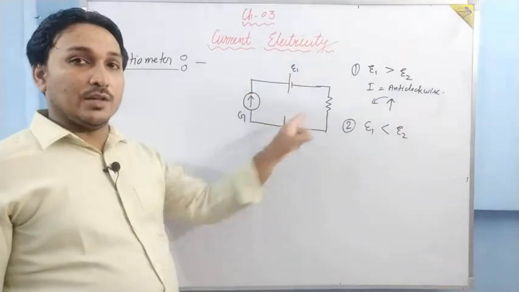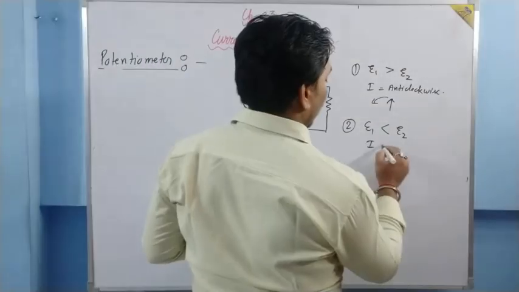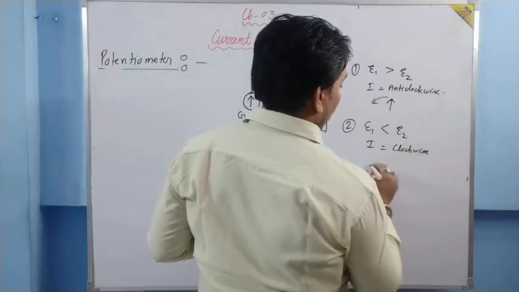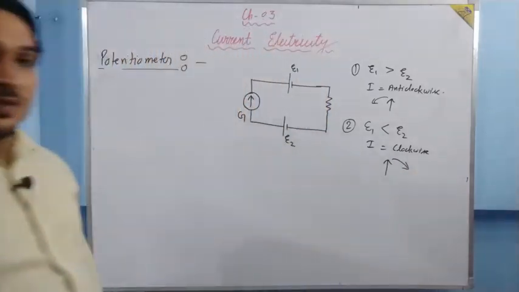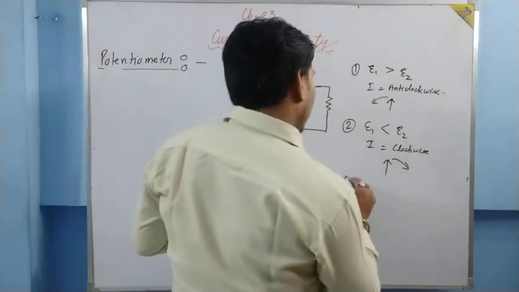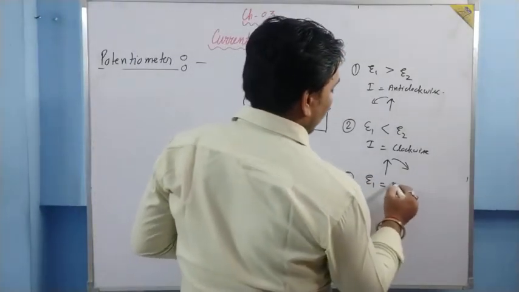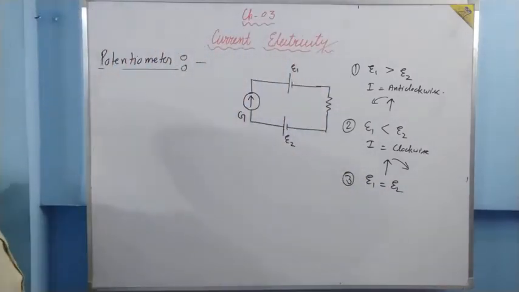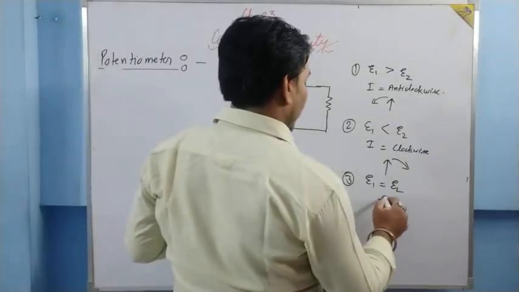Then the current will be clockwise. So suppose that the galvanometer deflects clockwise. But if E1 is equal to E2, then there will be no current in the circuit and the galvanometer does not deflect.